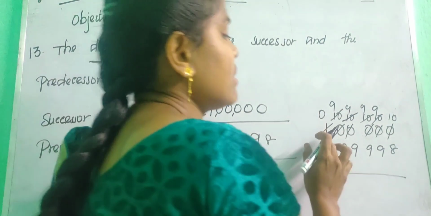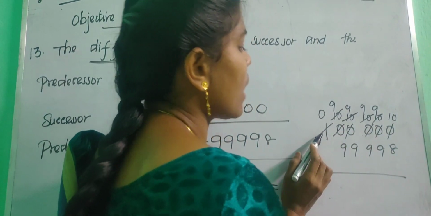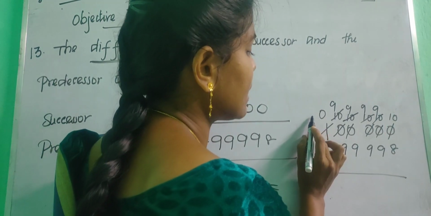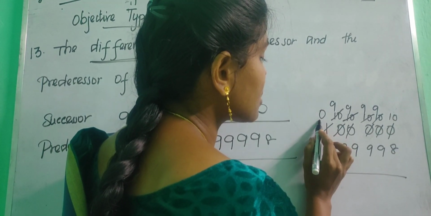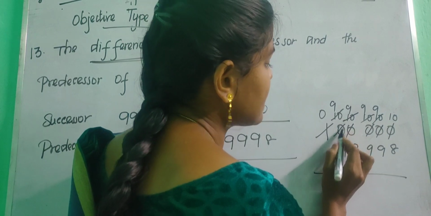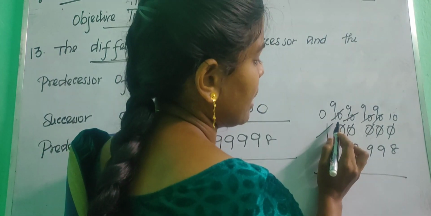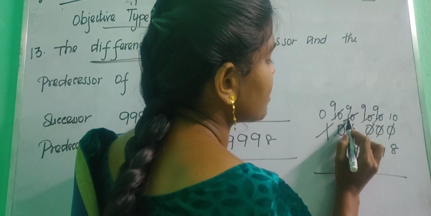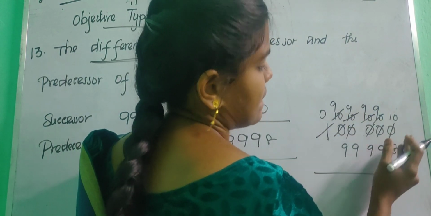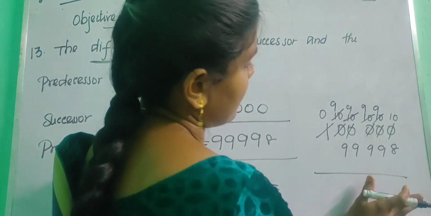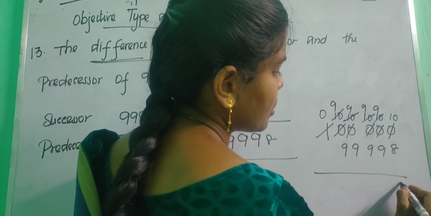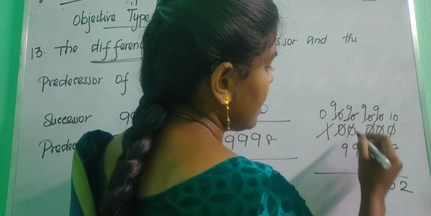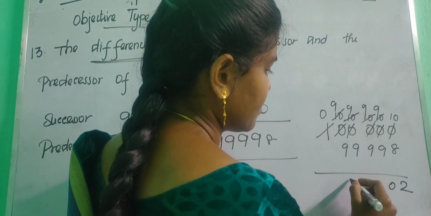So we are having zeros here, so from this 1 I am just borrowing. I cut this 1 and make it 0, so from this 1 I am getting 1 here. Okay, so that this 0 becomes 10. From this 10 I am again borrowing, so this one becomes 10 and this becomes 9. Likewise I borrowed and I got like this. So 10 minus 8 is 2. 9 minus 9 is 0, and again 9 minus 9 is 0, 9 minus 9 is 0, 9 minus 9 is 0.